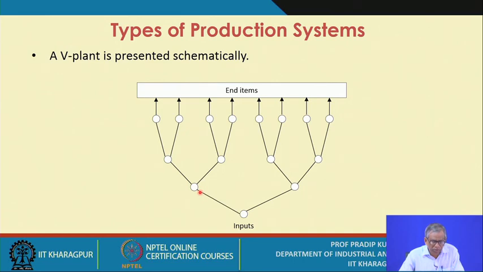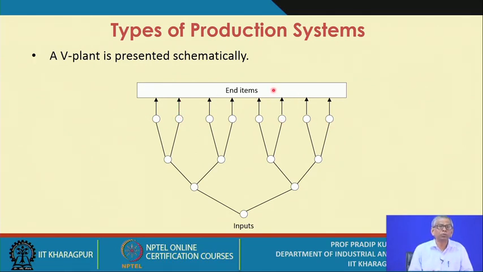So you create this divergent process flow. That means from this point you go to the next point, or you go to the next point. From here again there will be branching, and you move to the third stage like this, and again there will be further branching. You will go to the next stage, and ultimately you reach the end items.